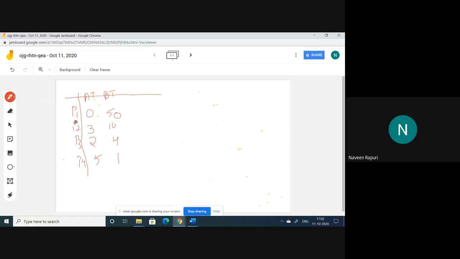Here, the first-came process has the large burst time. So until the completion of this, the remaining processes don't get a response from the CPU. This kind of situation is called the convoy effect.